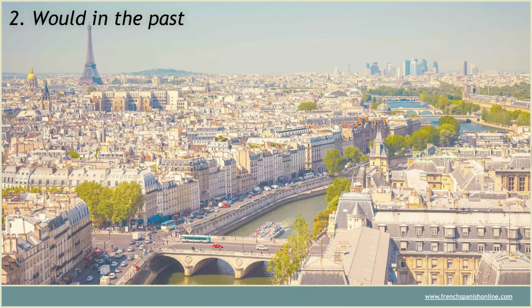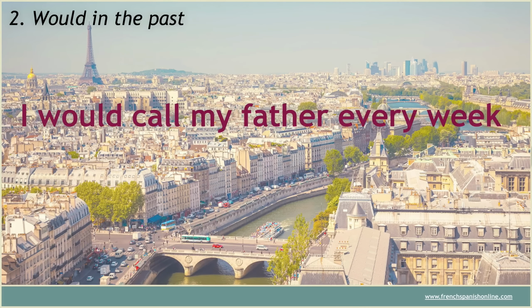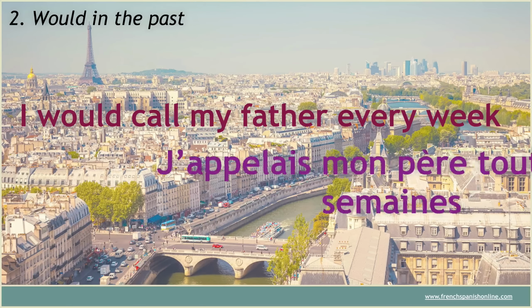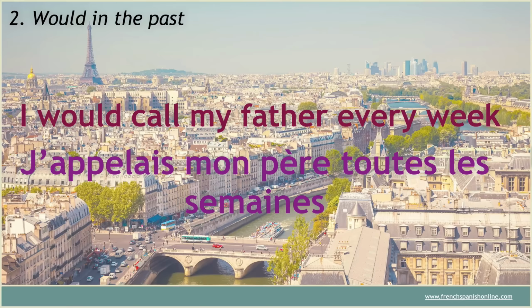Okay, let's see now the second form, would in the past. With this example, I would call my father every week. You know that would in this case, in the past, means used to. I would call my father every week. So in French, because it's a past event, we are not going to use the conditional, but again the imparfait. J'appelais mon père toutes les semaines.